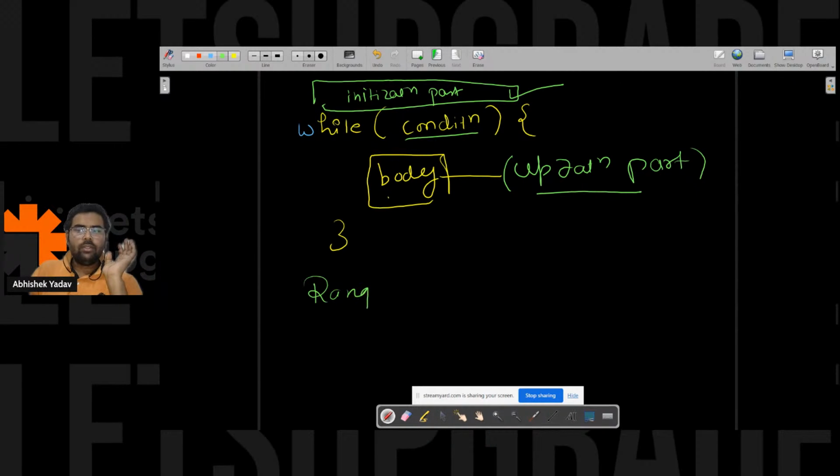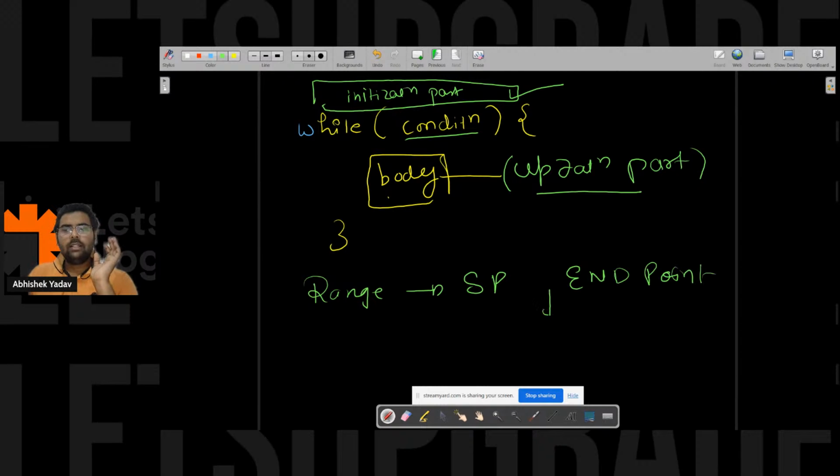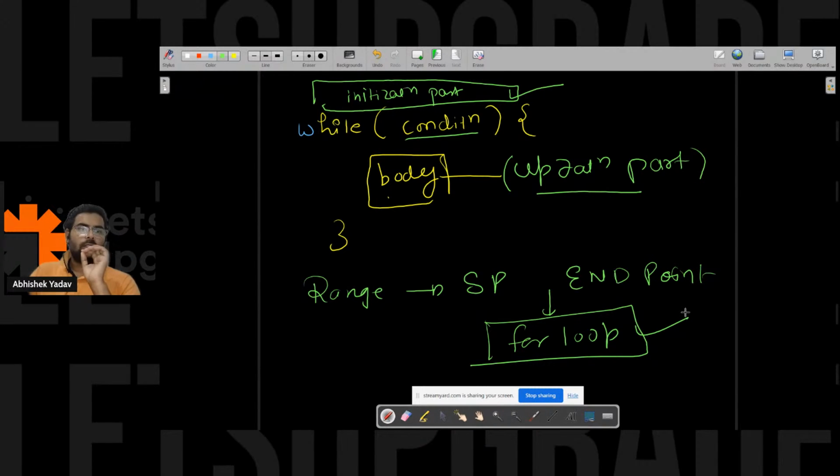That is, when you know the starting point and the end point, then always go with the for loop, right? Because it provides a good structure, and you will be able to represent the code in a good structure format, right? And when your starting point or end point are varying, then you can go with the while loop. It depends on the person.